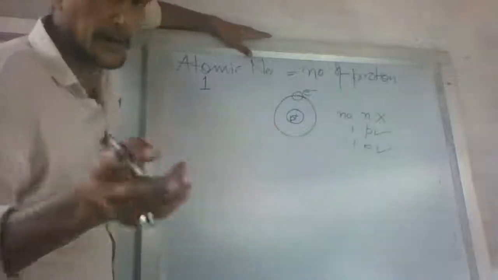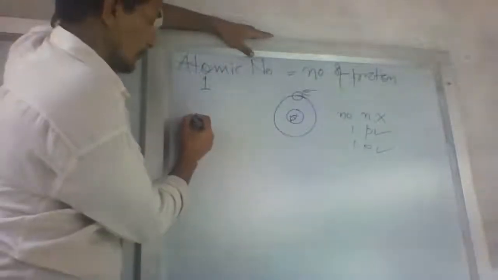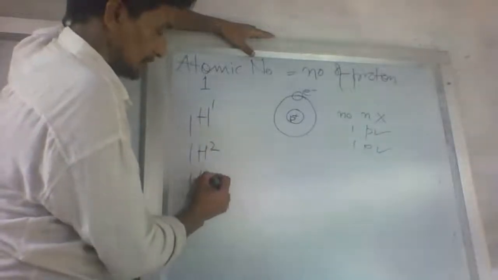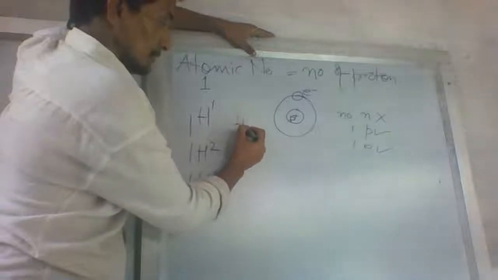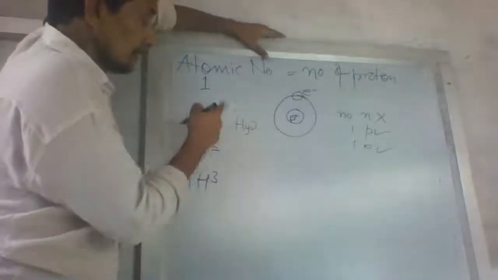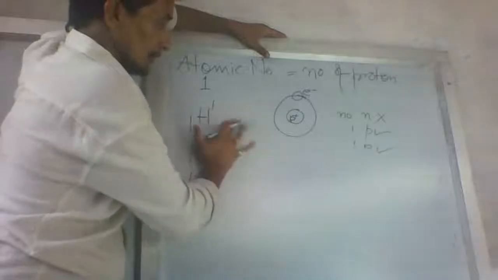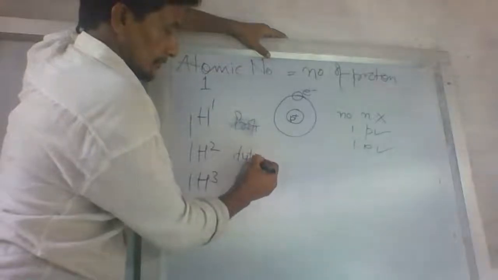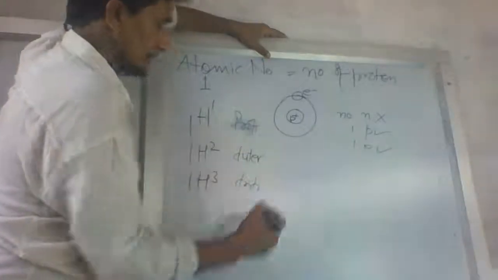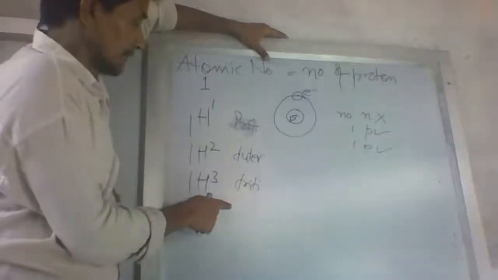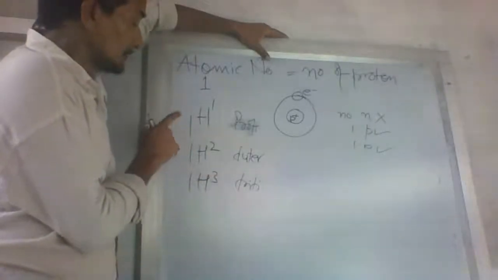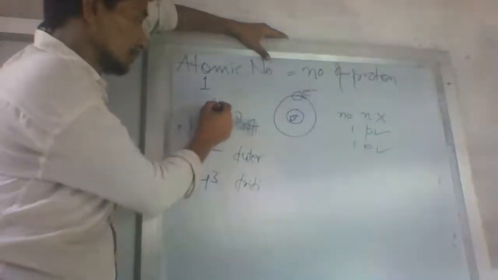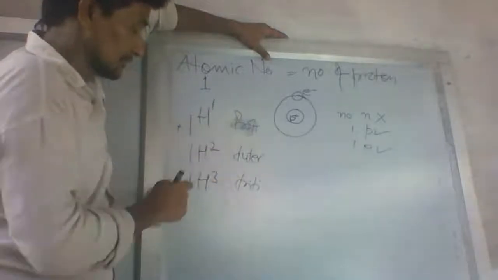It has 2 more isotopes. What are those? 1H1, 1H2, 1H3. This is hydrogen, also called protium. This is deuterium. This is tritium. Protium, deuterium, tritium. What is this? This is called, on the downward side, charge to mass.